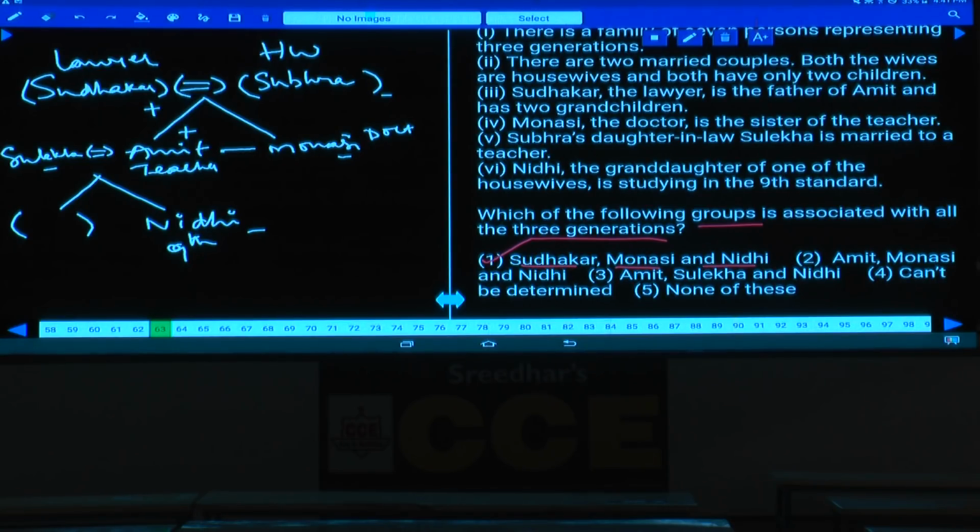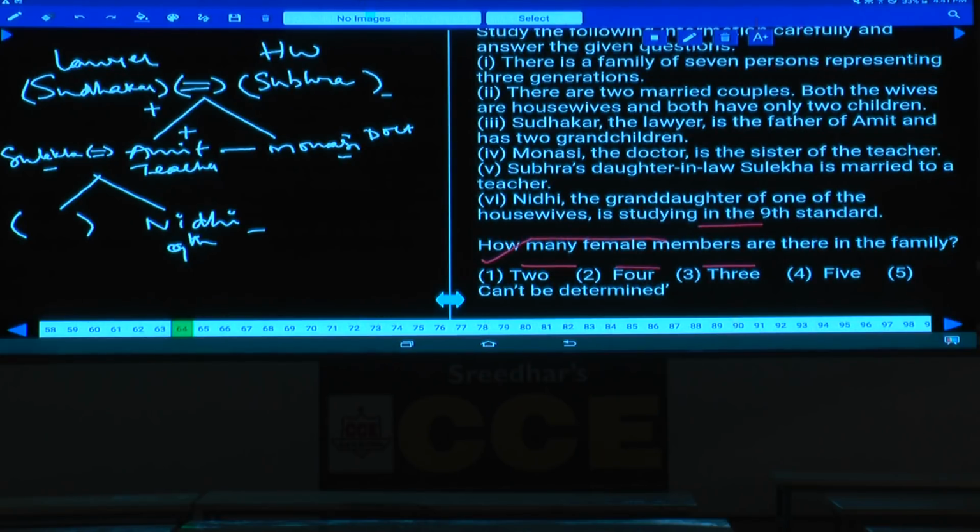Then next one. Question number 64. How many female members are there in the family? Cannot be determined, because this person may have grandchildren, but whether granddaughter or grandson is not given, isn't it? Hence cannot be determined, choice 5.